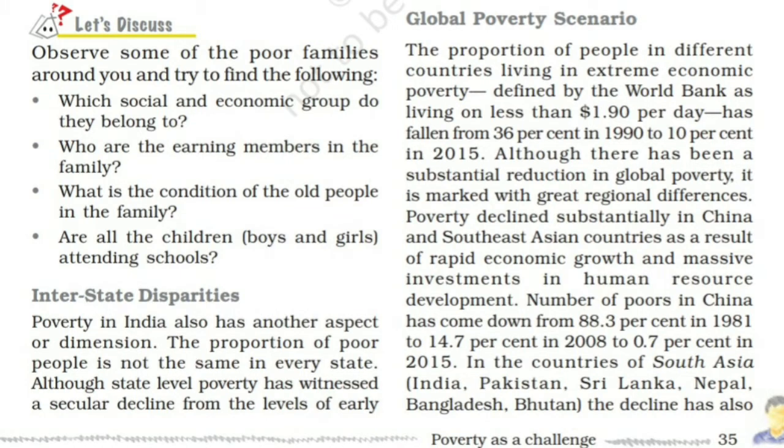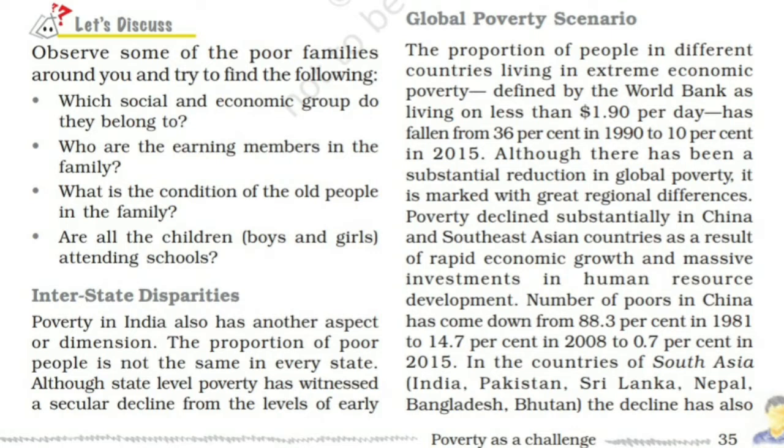Next we will discuss the global poverty scenario. The proportion of people in developing countries living in extreme economic poverty, defined by the World Bank as living on less than $1.90 per day, has fallen from 35% in 1990 to 10.68% in 2030. Here we can see a substantial reduction in global poverty.